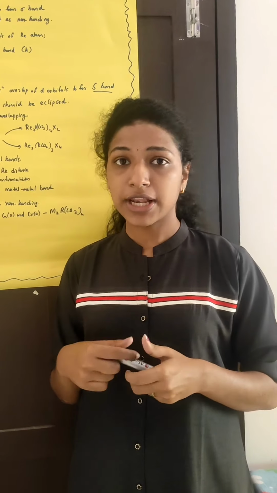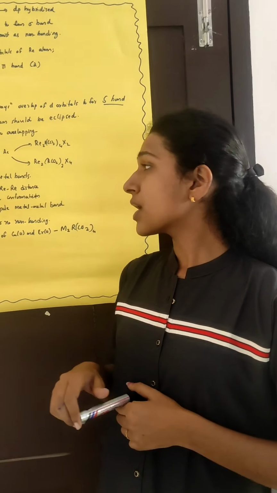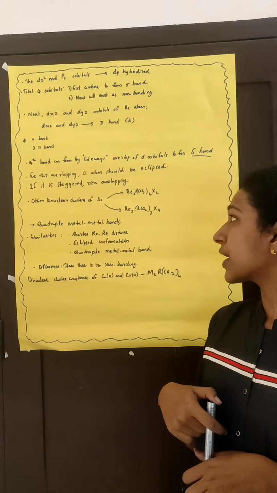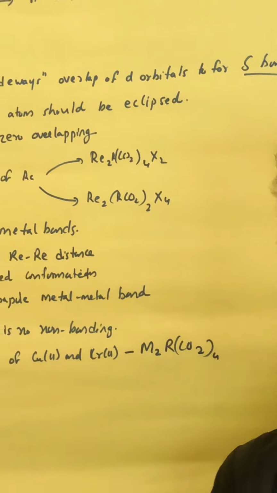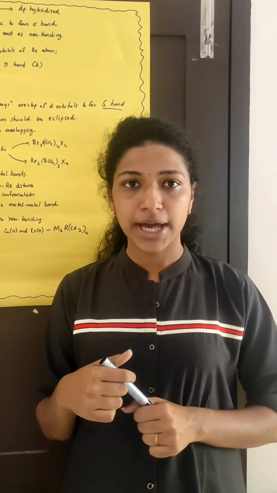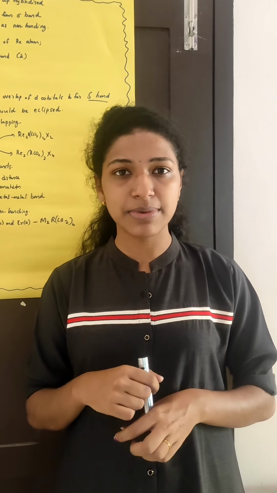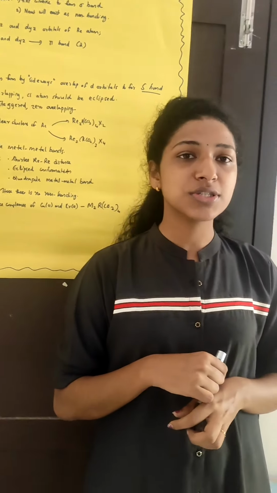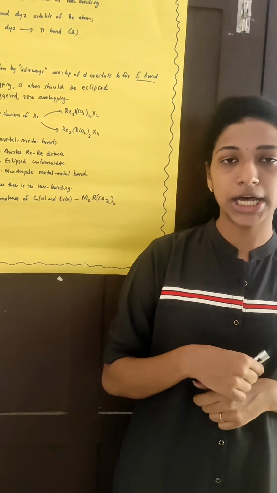Next, let's talk about the other dinuclear clusters of rhenium. They have the general molecular formulas Re2(RCO2)4X2 and Re2(RCO2)2X4. When compared to Re2X8, there are some similarities. The first similarity is that here also there is a shorter rhenium distance compared to metallic rhenium.